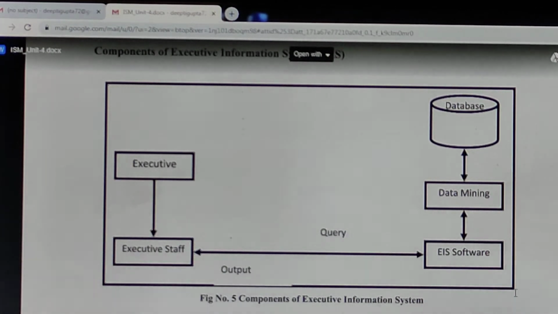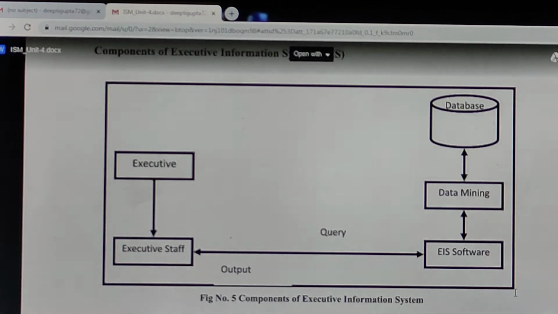Now, why I am telling you all this is that there is a term called data mining. Data mining, you know what mining is? Mining is basically finding out. We generally use the word mining to find coal from coal mines, right? So data mining means to extract or uncover hidden patterns from the data warehouse. That is data mining.